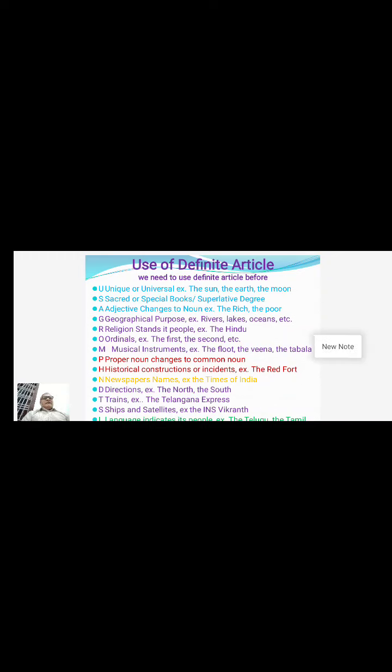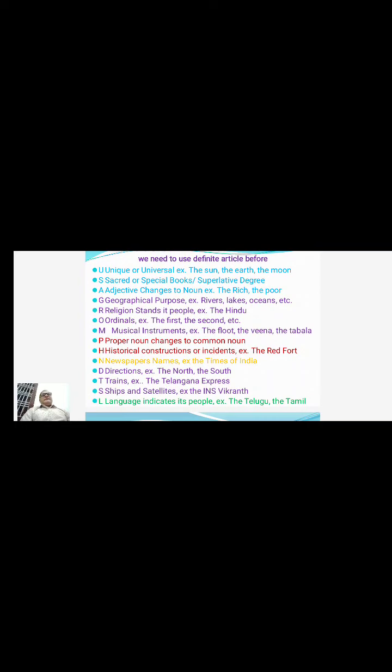And the next one: before the names of all the musical instruments, we need to use the definite article, like the flute, the veena, the tabla, the harmonium, the guitar, the piano, etc. And the next one is P, standing for proper noun changing to common noun. Most of the time we come across cases like: Rohan is the Sachin of our college.